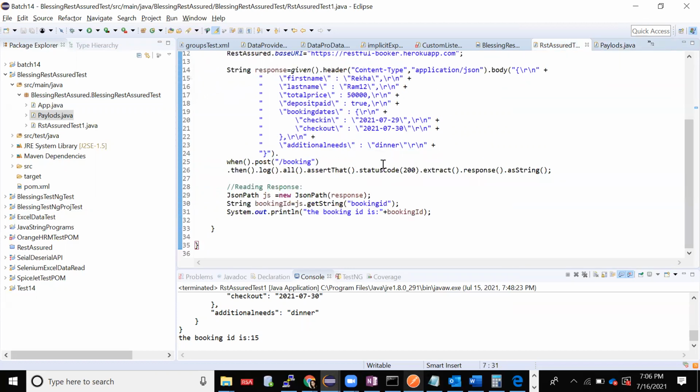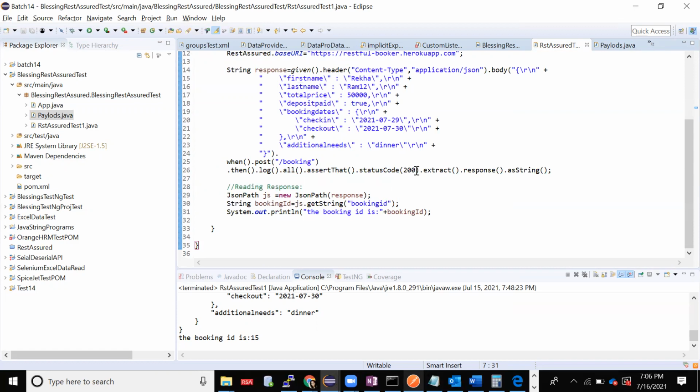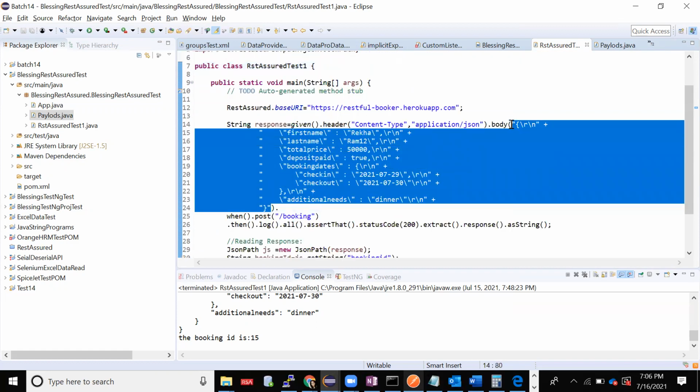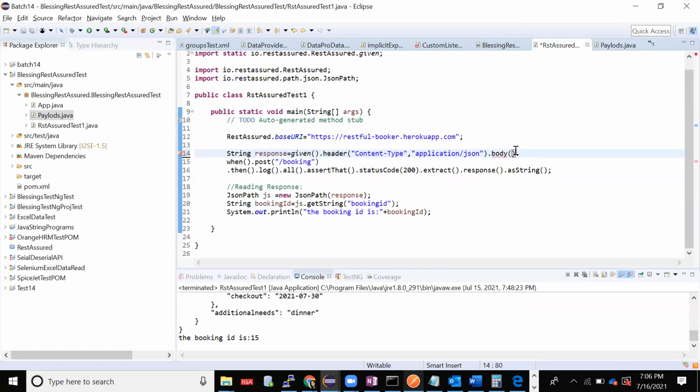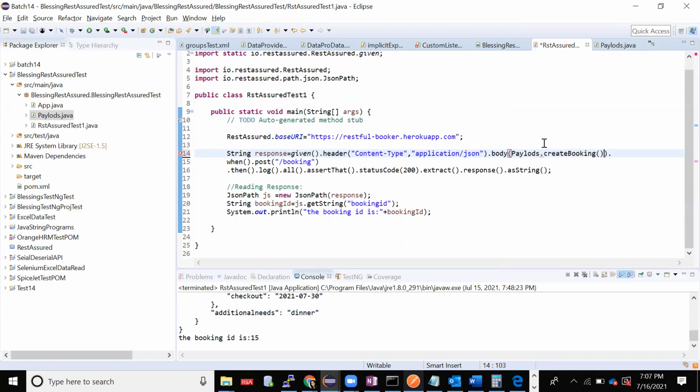So in Rest Assured, I'll come here. Instead, I'll just remove this entire body. Anyways, that will take a string, right? I'll just read it from here: Payloads.createBooking. I have created one method that is returning a string for me.